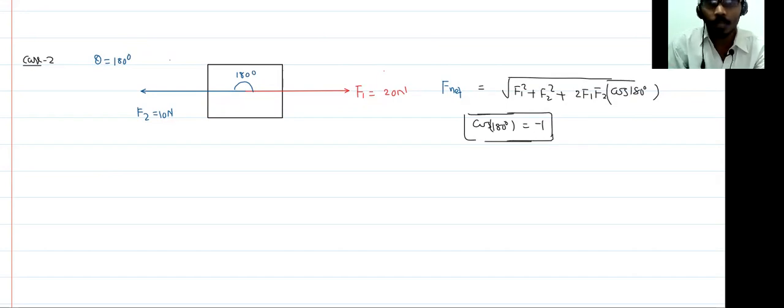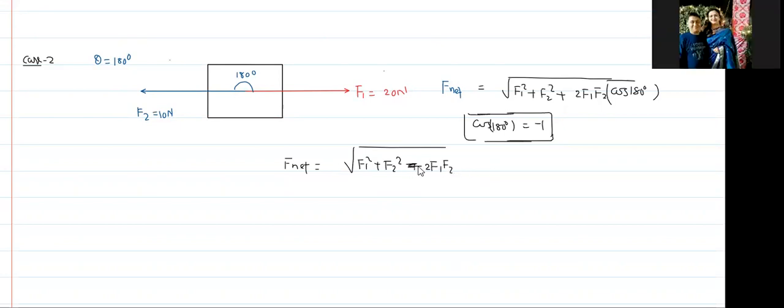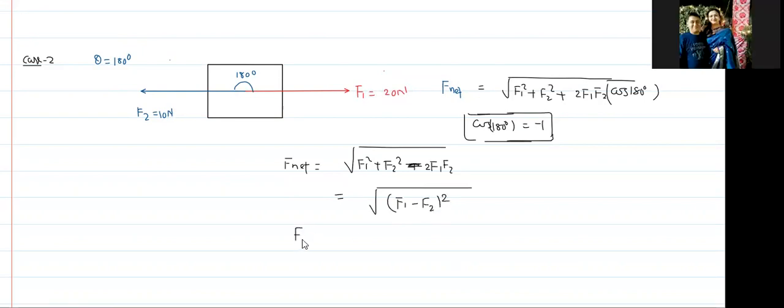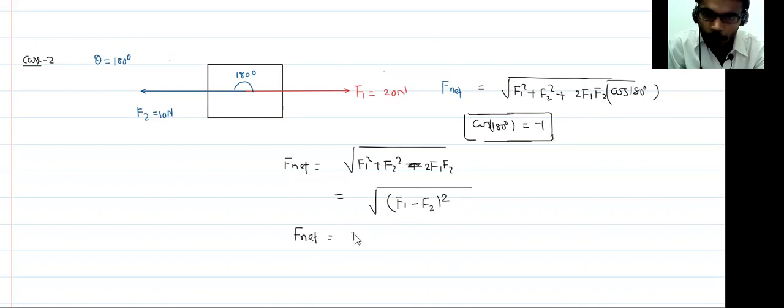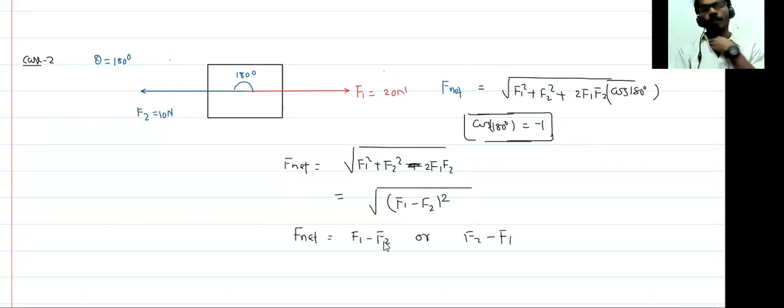So what is F net right now? F net is equal to root over F1 square plus F2 square plus 2 F1 F2 into minus 1. So this becomes minus, and you can write this as F1 minus F2 whole square. So F net becomes F1 minus F2, or you can say F2 minus F1.